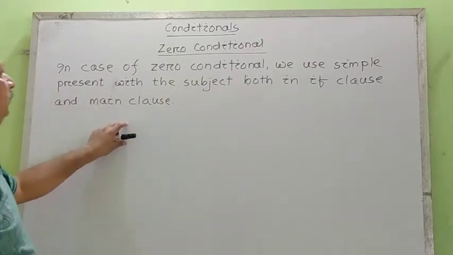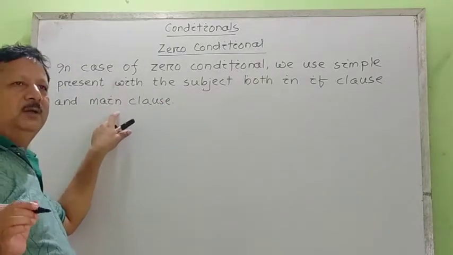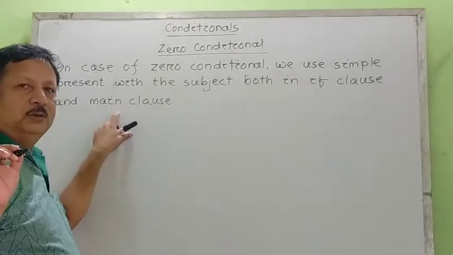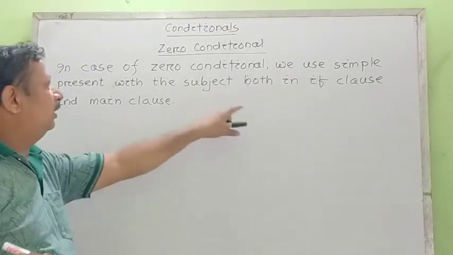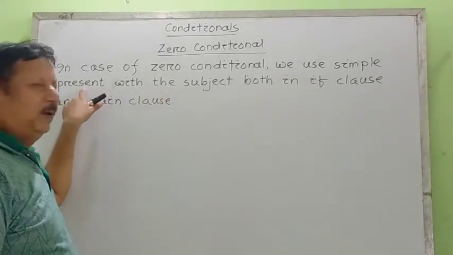First of all, see here in the main clause we won't use shall or will, rather we have to use only the simple present. Why?